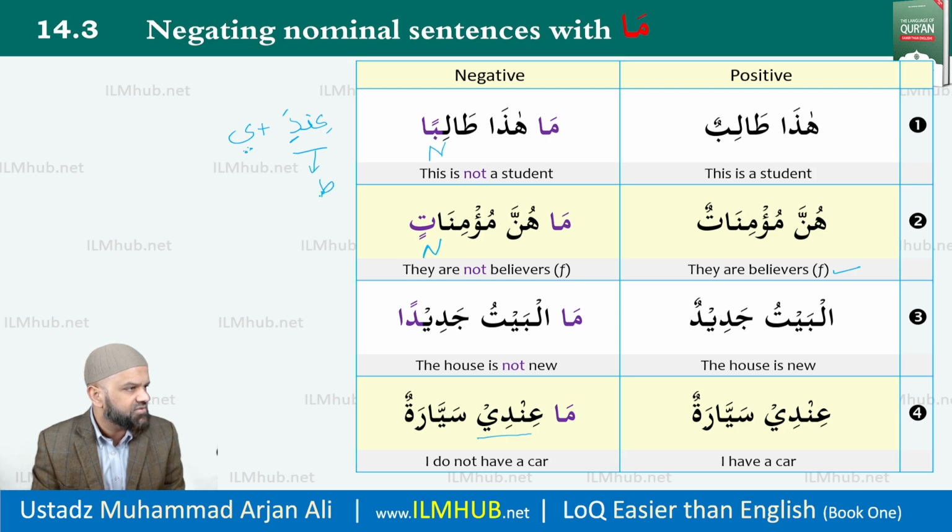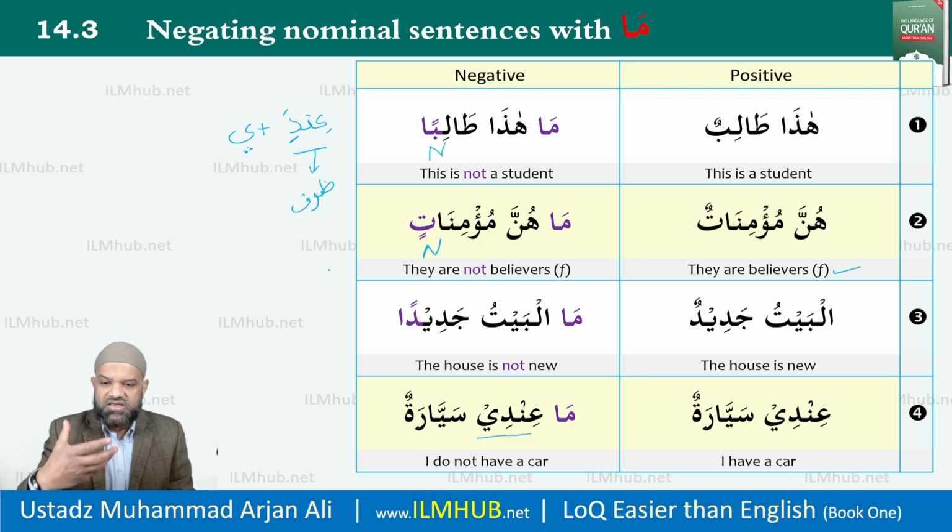So let me write that down. So inshallah ta'ala, you can note it down. Dharf, which is an adverb. So therefore, indee, I have, is going to become the khabar, coming early, first. Sayyaratun, car, is my subject. So I'm saying here, I do not have a car.